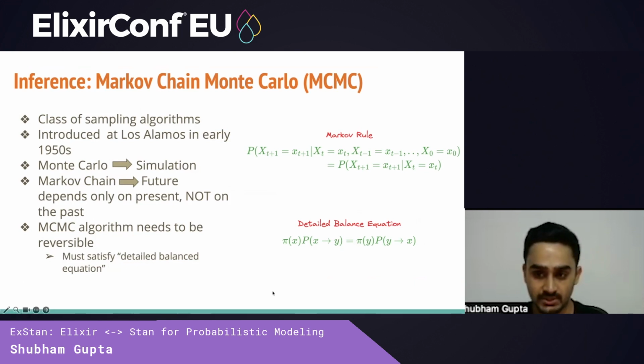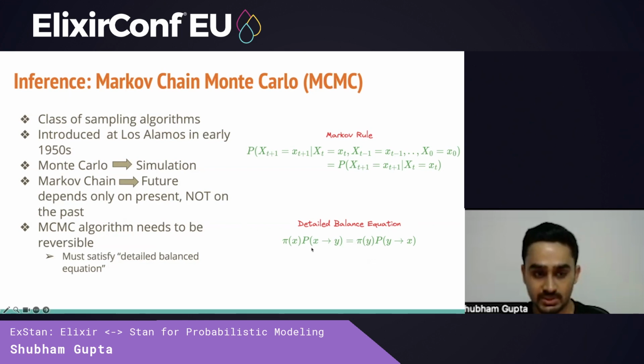And the Markov rule states that the probability of the future value only depends on the current value, and the past does not matter. Represented in an equation, this means that at time t plus 1, the value will only depend on the value that was at time t. Every MCMC algorithm must be a special Markov chain, meaning it should be reversible. And this is achieved by satisfying the detailed balance equation.